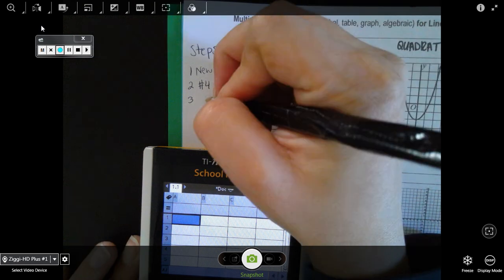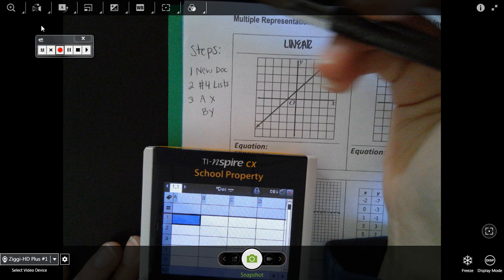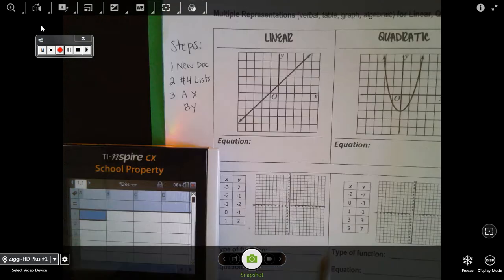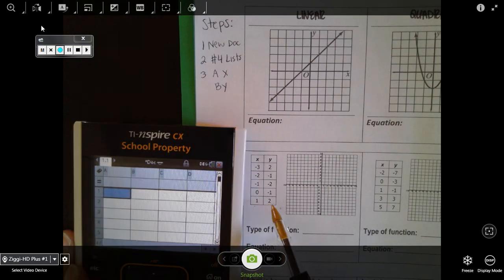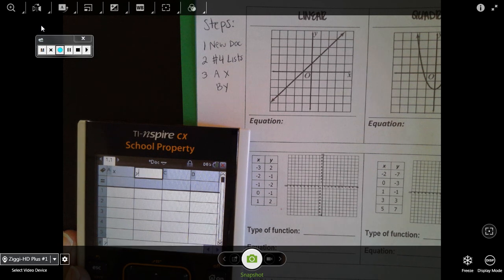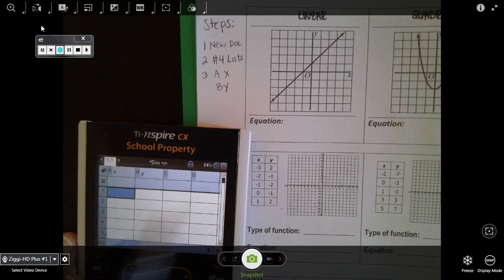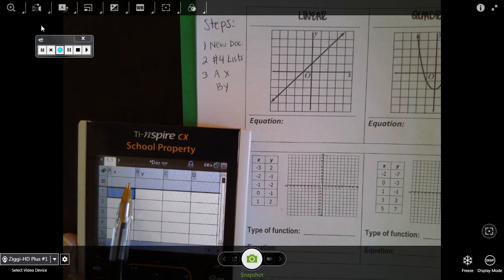So for A, you need to put X. For B, you need to put Y. We're going to put in this table right here. Do not put anything in the next column, because that's where the equation goes, but we don't have the equation. So do not put anything there. And let's type it in.